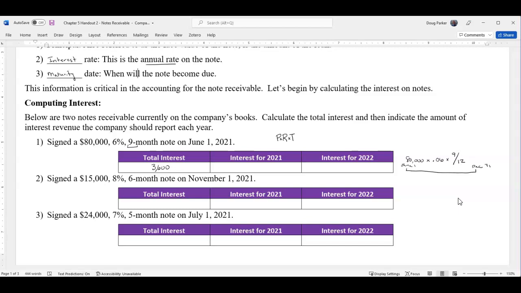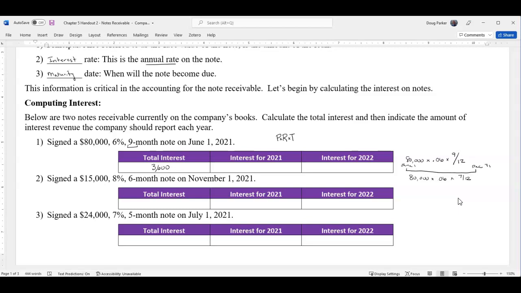So first off, how many months is that? Well, you're going to count all of June, July, August, September, October, November, and December. So that's 7 months. So we're going to prorate that down for 7 months. So 80,000 times 0.06 times 7/12 would give me how much I would need to record here in 2021. So again, pause the video, take out your calculators, and do our formula there.